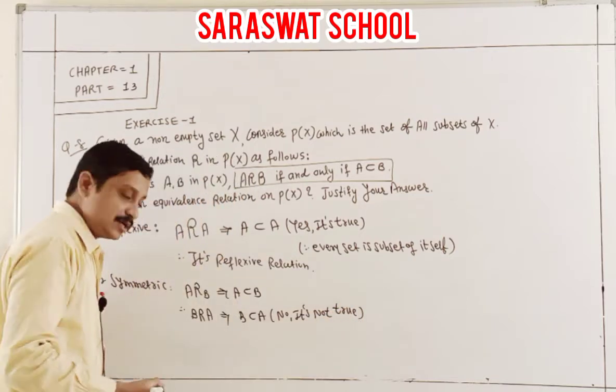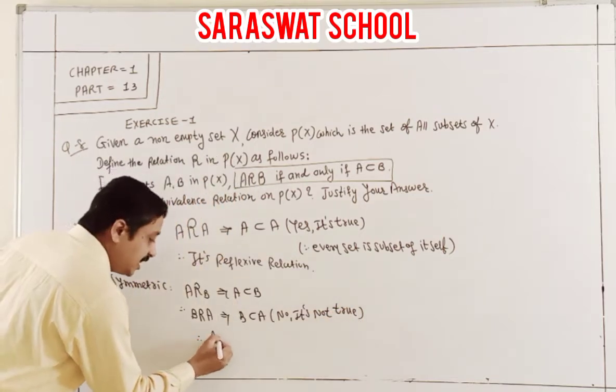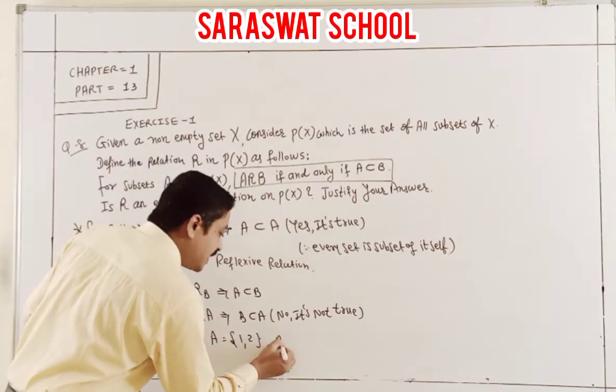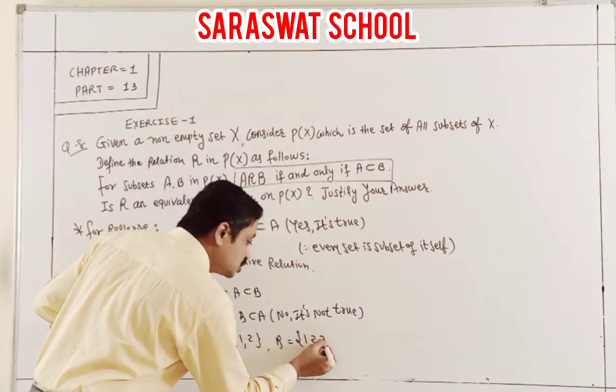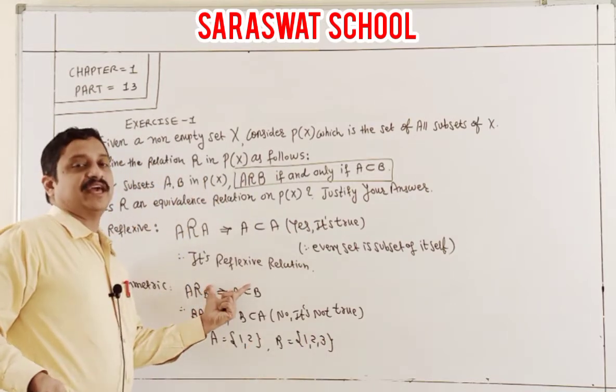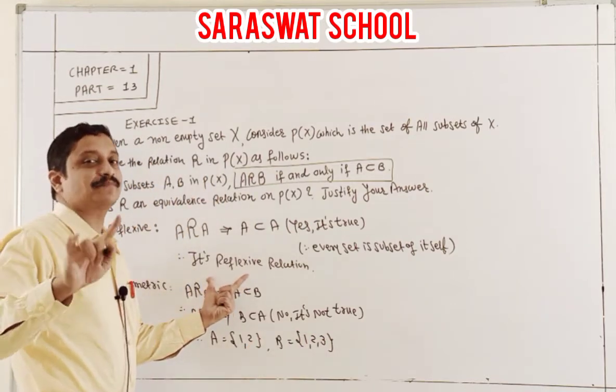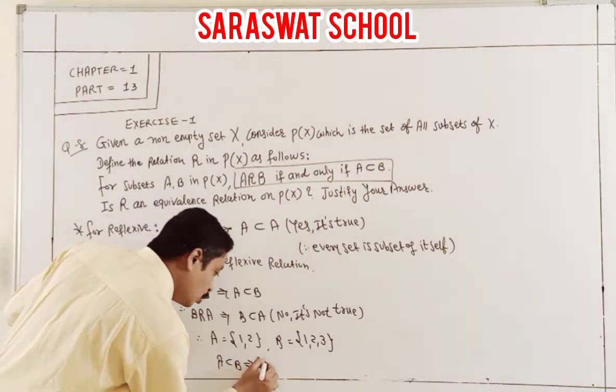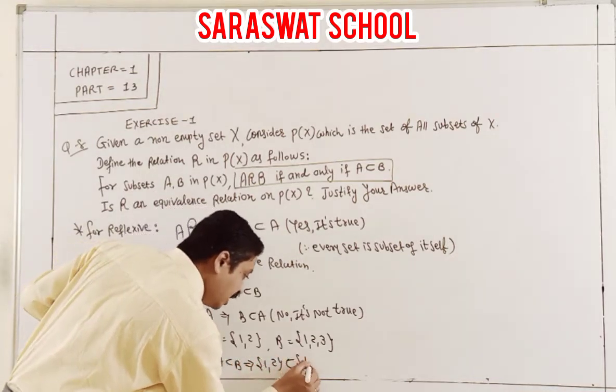For example, take A as {1, 2} and B as {1, 2, 3}, since we need A subset B. It is true that {1, 2} is a subset of {1, 2, 3}.